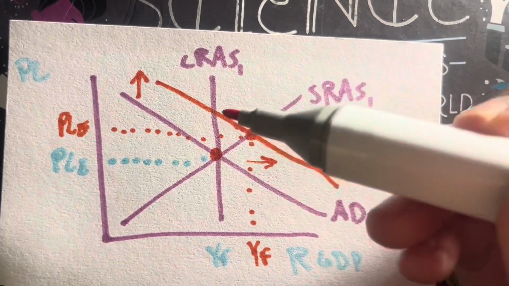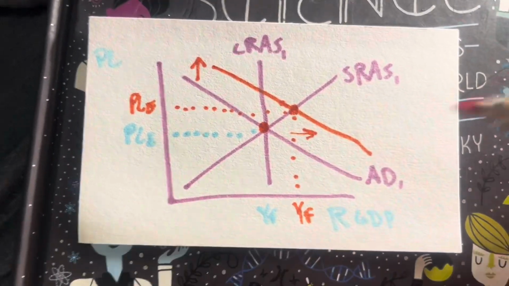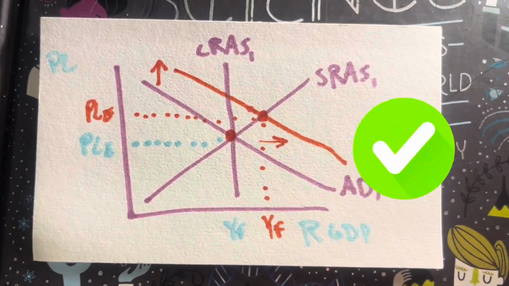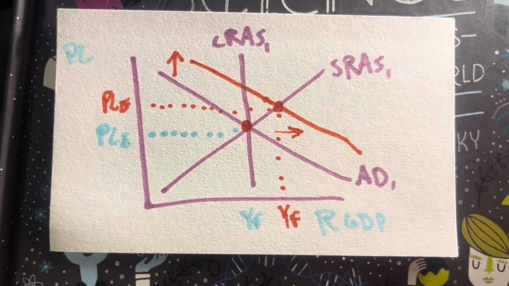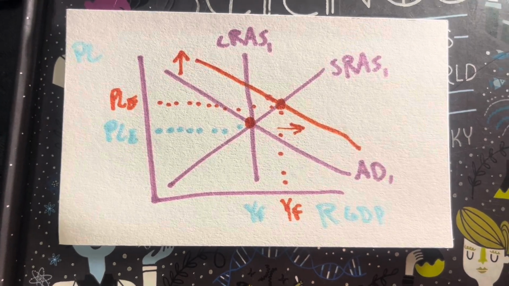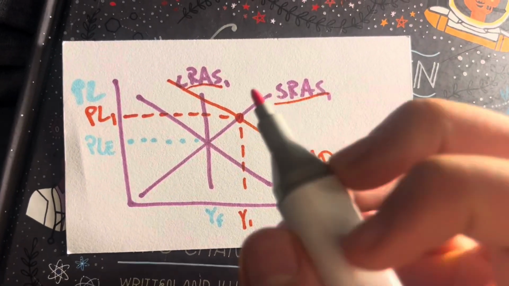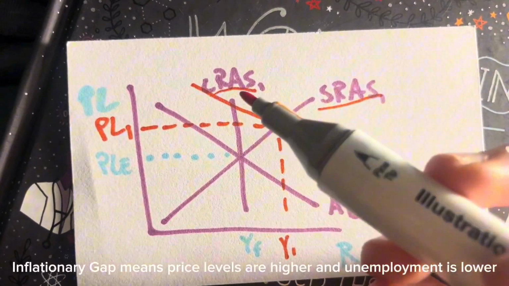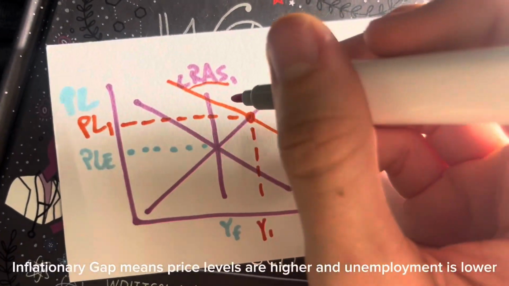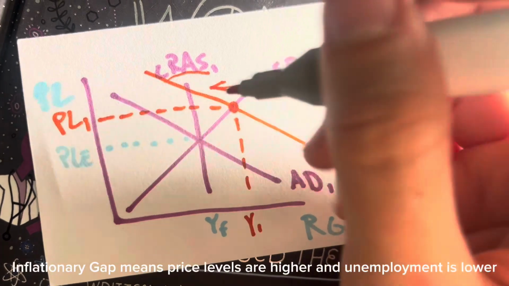So, how does this fix itself? Will it go back to the full employment level, the full output level? Well, yes. An economy self-corrects itself over time. And in order to make it self-correct more quickly, the government a lot of times steps in to make this happen. So right now, we are in an inflationary gap. And so how will this go back to the LRAS line? Well, short run aggregate supply is going to shift and cause it to go back.